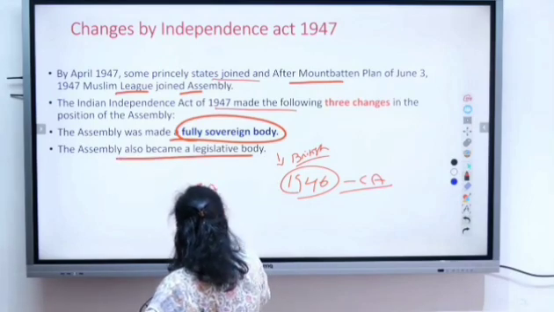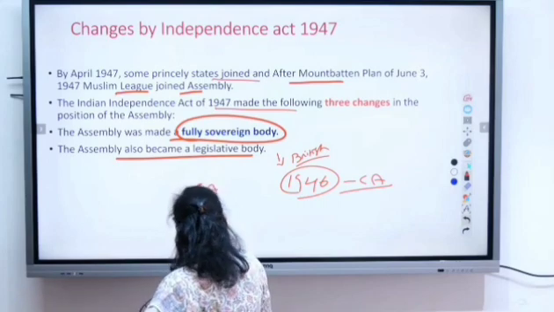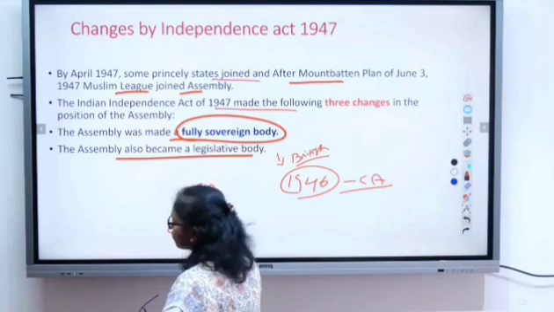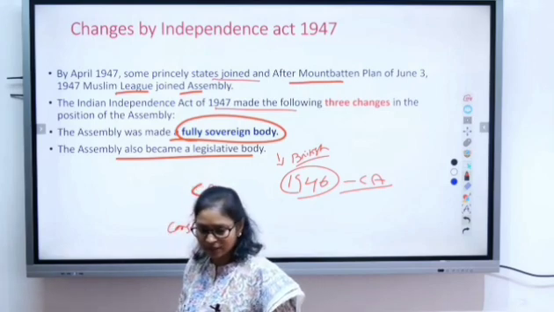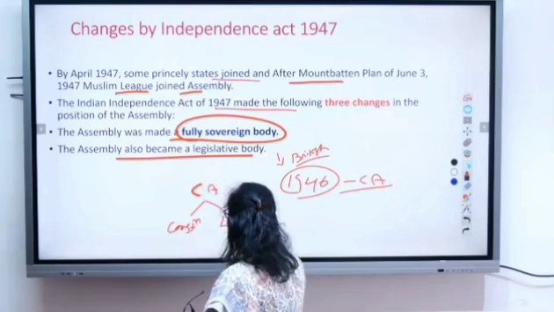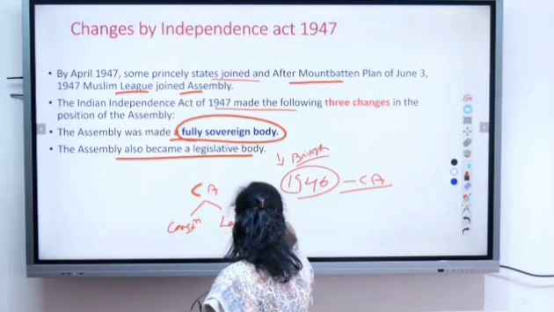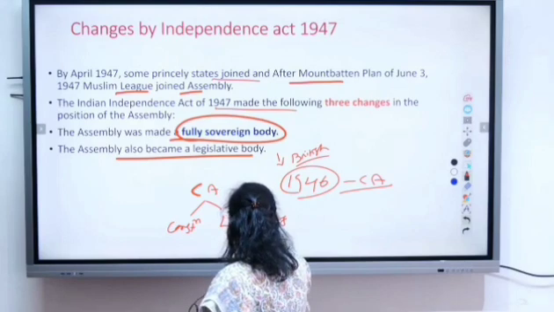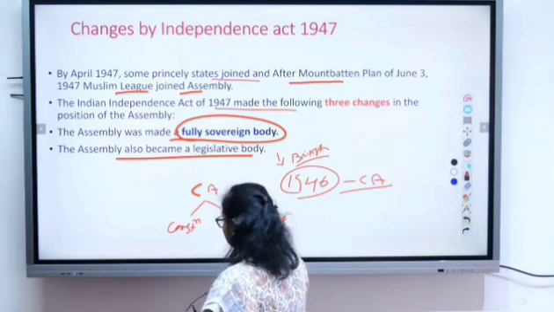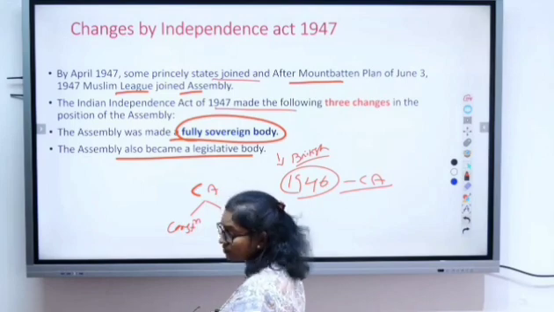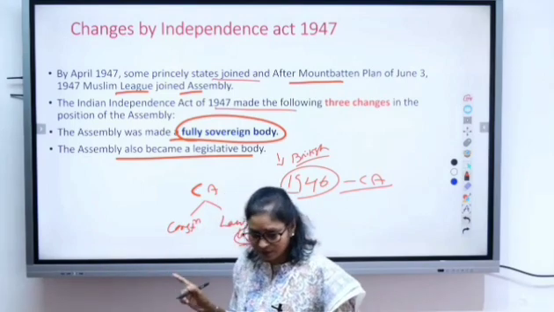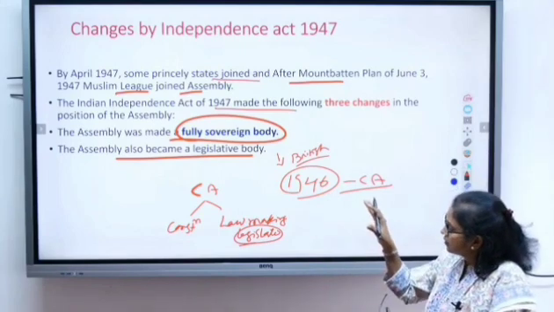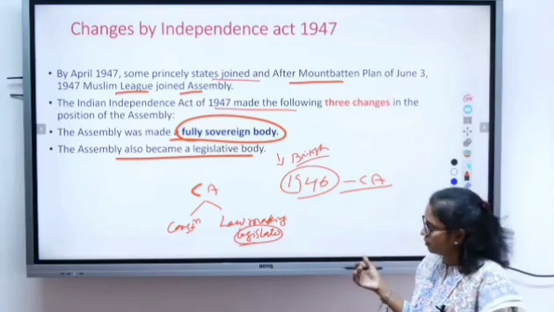So the Constituent Assembly has two functions. One was constitution making, framing the constitution, right? Second was law making, right? To legislate, or to make law. So the Constituent Assembly has two functions. One, making of the constitution. Secondly, to make laws.